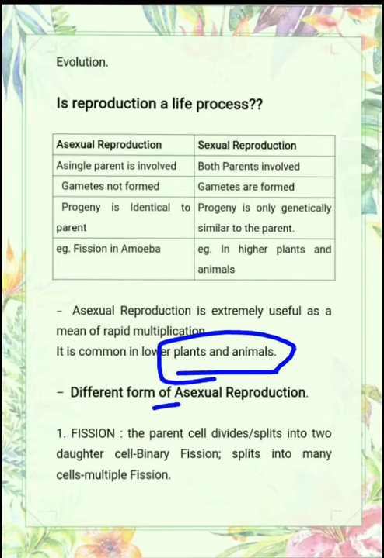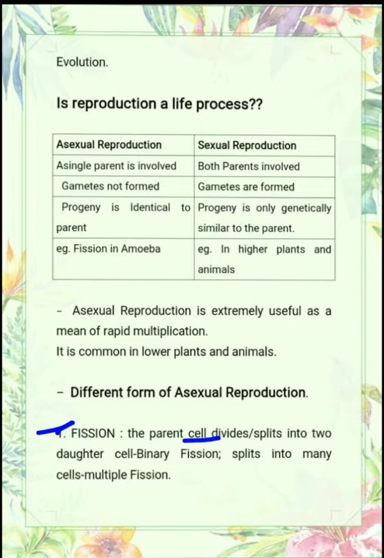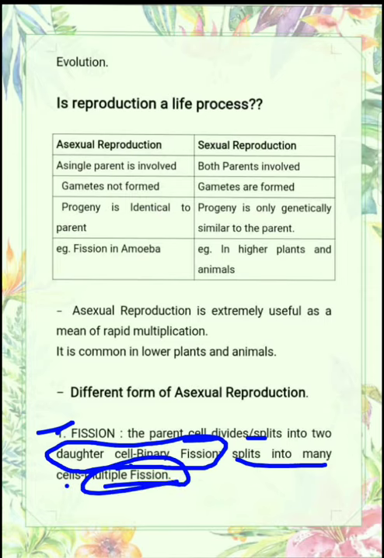So today we have to study about the different forms of asexual reproduction. First of all, we have to study about fission. What is the meaning of fission? To break. So in this case, the parent cell divides or splits into two daughter cells. If it divides into two daughter cells, then it is known as binary fission, and if it splits into many cells, then it is known as multiple fission.